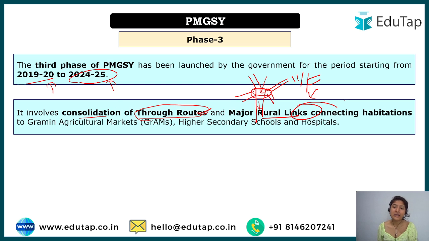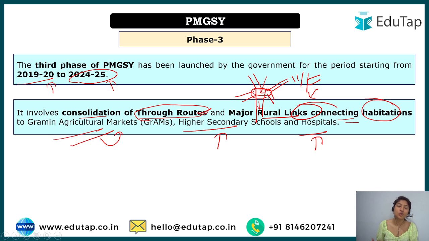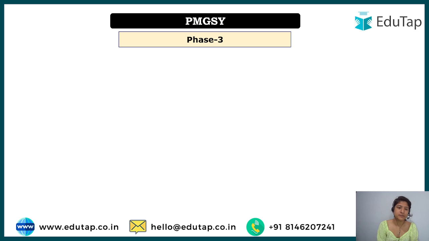For example, this link would help the habitation connect to the Grameen agriculture markets, and there would also be better connectivity to higher schools, secondary schools, and hospitals. So that is why in phase 3 we are talking about through routes and linking of roads, for better reach of facilities to the villagers.